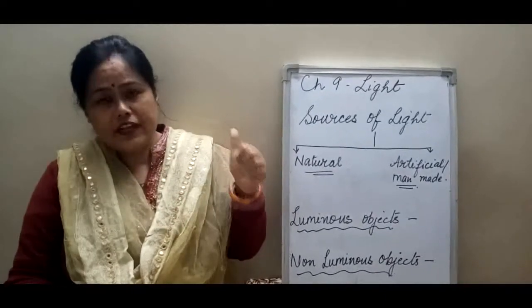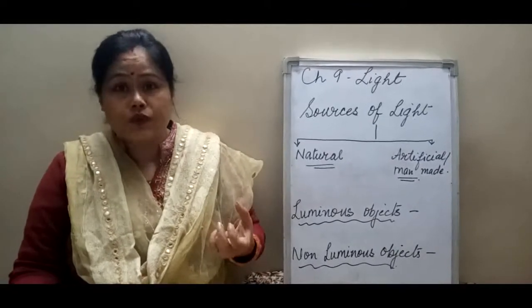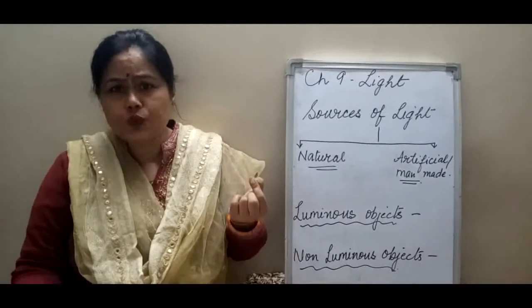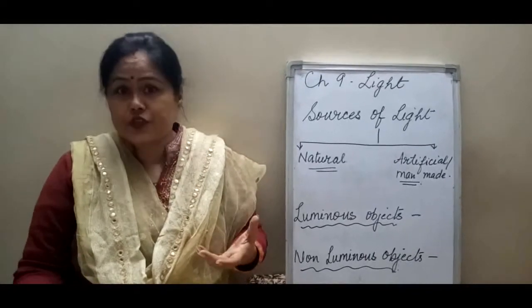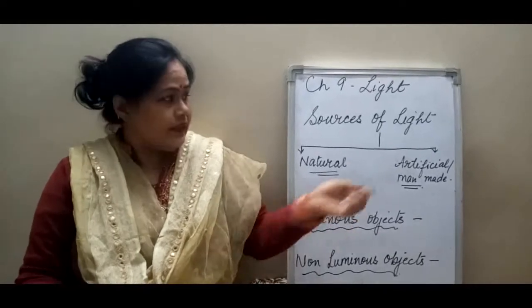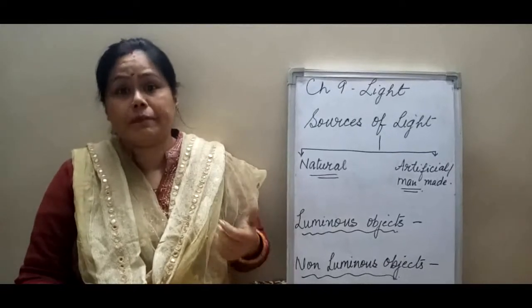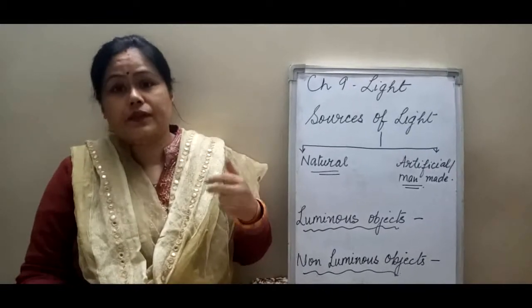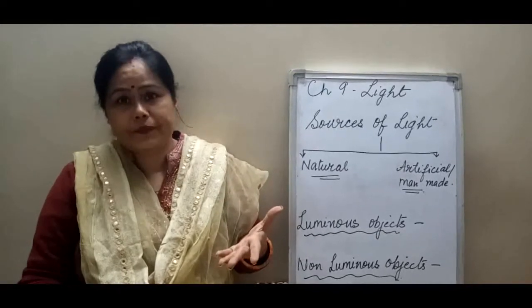So, the natural sources of light are the sun, stars, even the glowworms. Glowworms, you all know Jugnu, we see in the night time. That is the glowworm. That is also a natural source of light. It gives out light on its own. Then there is the artificial source of light. That is the light made by man, like bulb, tube light, candle, lamp.